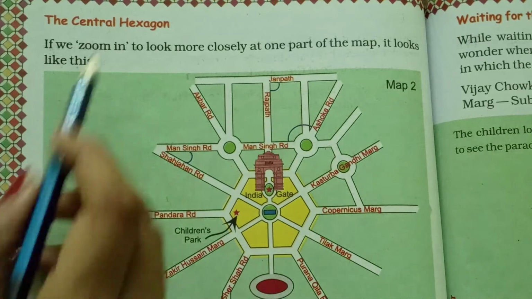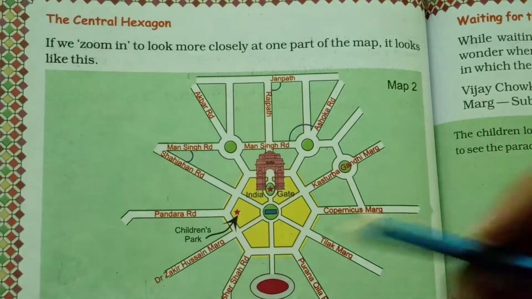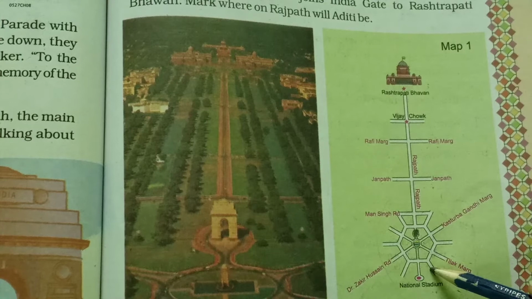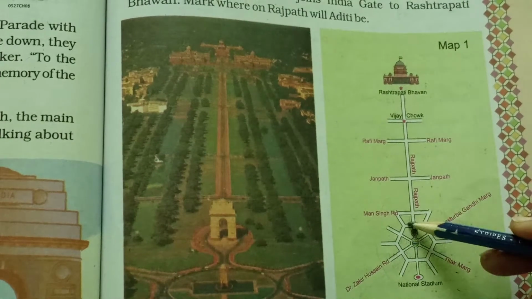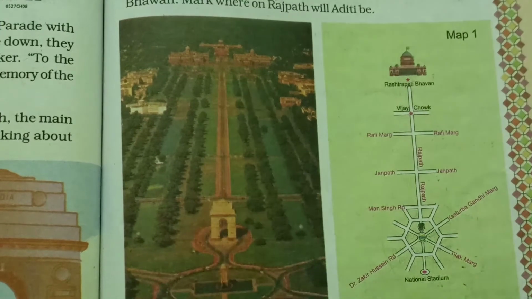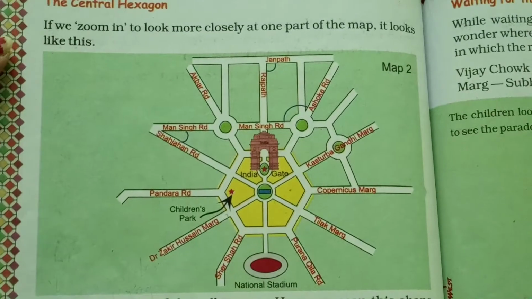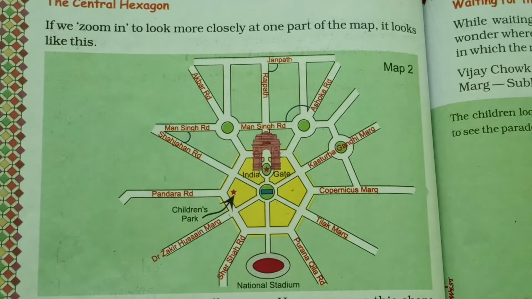Next page, page number 114. The central hexagon. This one. This map 2. This map is of this photo. This hexagon is given in map 1. So in map 1, one hexagon here. Clearly, we zoom in on Google Maps, right? Like that it is given here. If we zoom in to look closely at one part of the map, it looks like this.